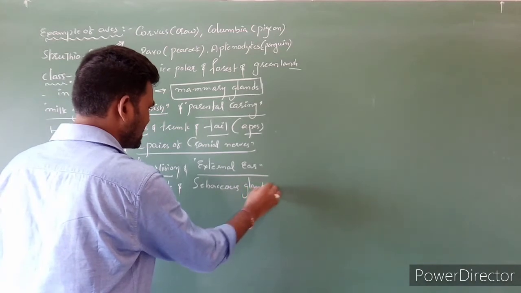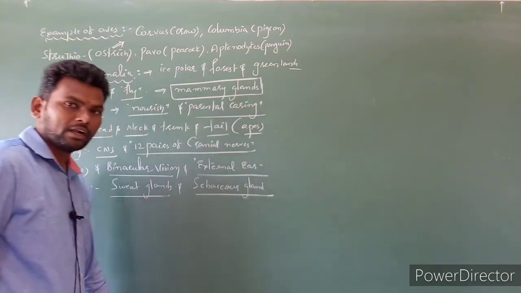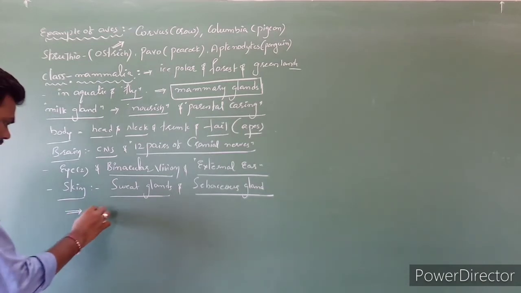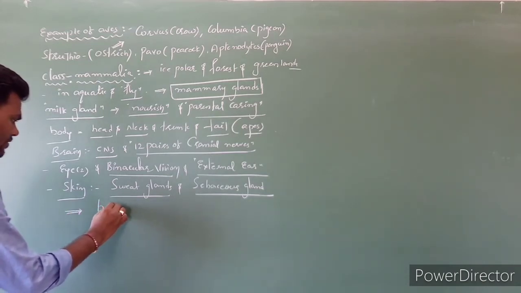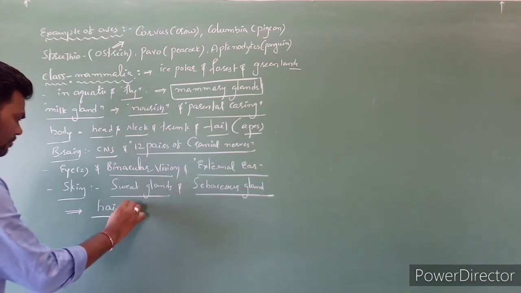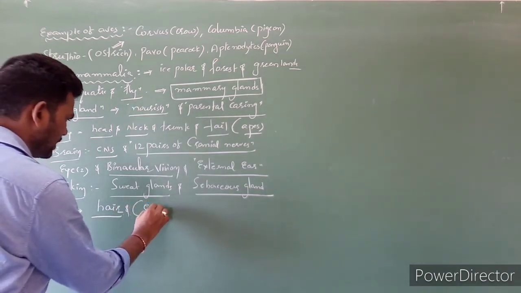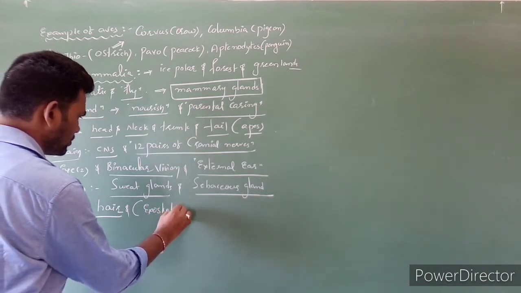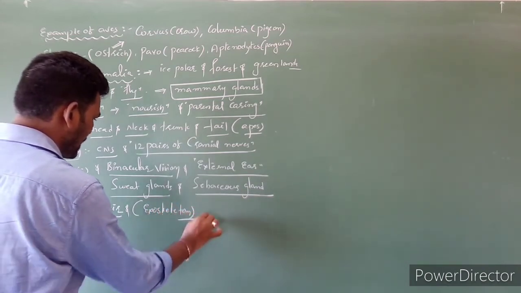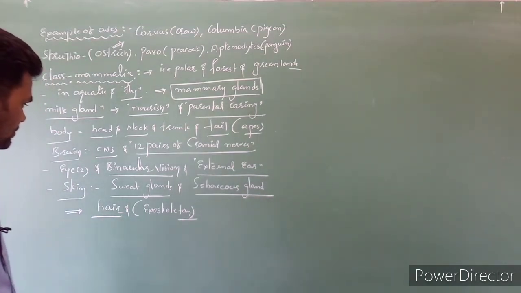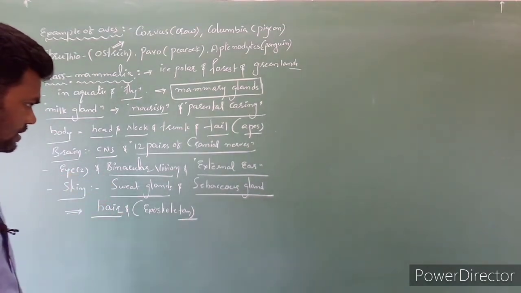And here one unique character is that the body is covered by hair. Hair is nothing but exoskeleton, we can consider it as exoskeleton. Clear? So this is regarding body structure.